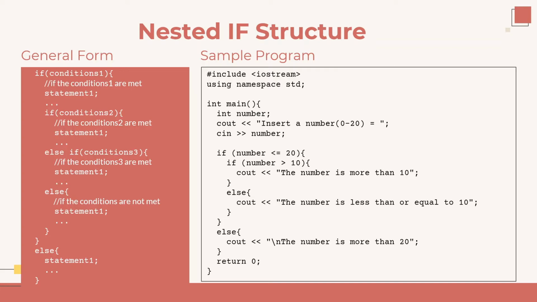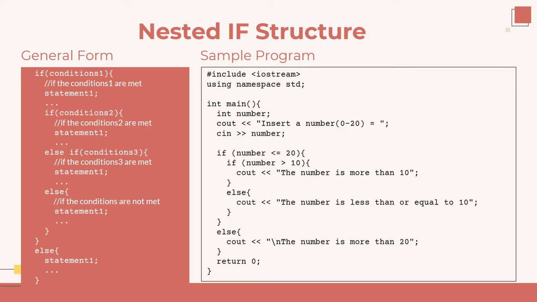In the sample program on the right side, the user is asked to input a number into the number variable. Next, we will enter the control structure. If the value is less than or equal to 20, then it will be checked again whether the value is more than 10 or not. If the condition is true, the program will display the output the number is more than 10. Meanwhile, if the value is less than or equal to 10, the output the number is less than or equal to 10 will be displayed.